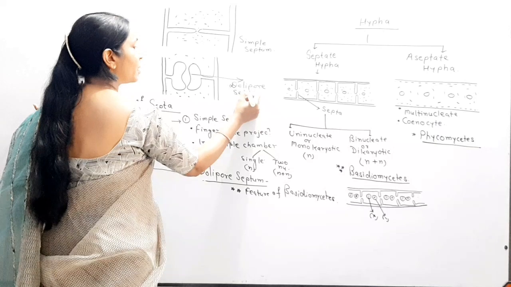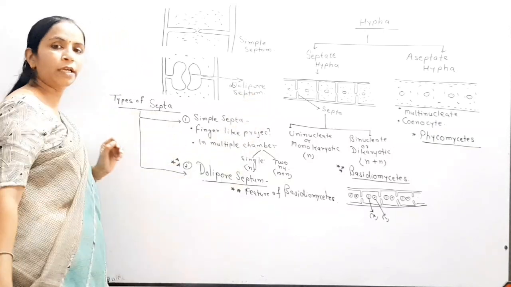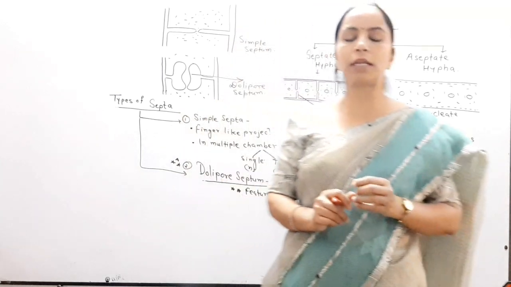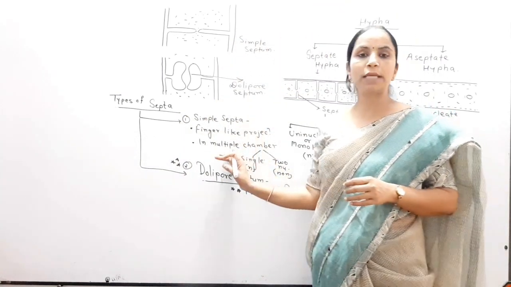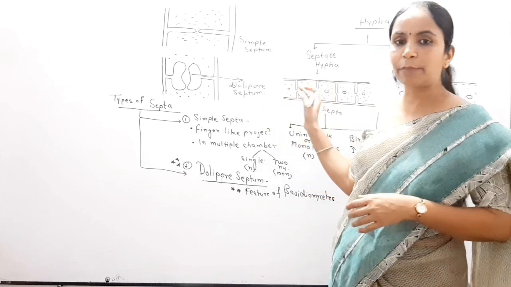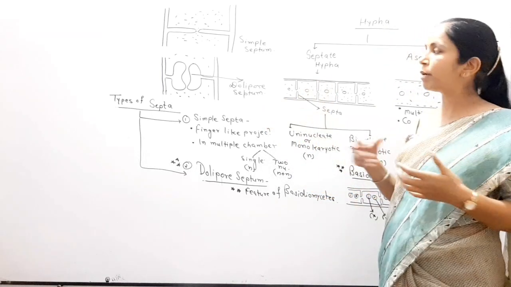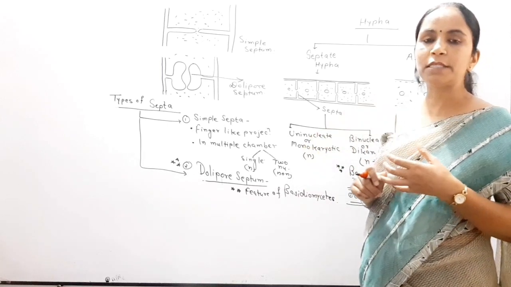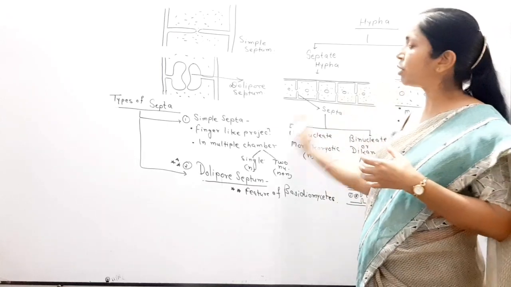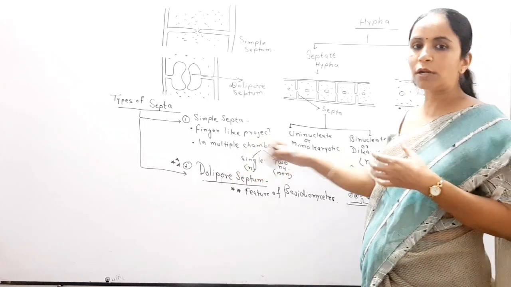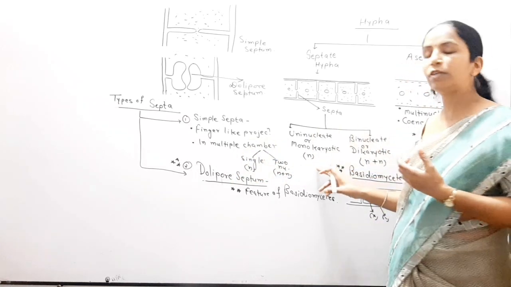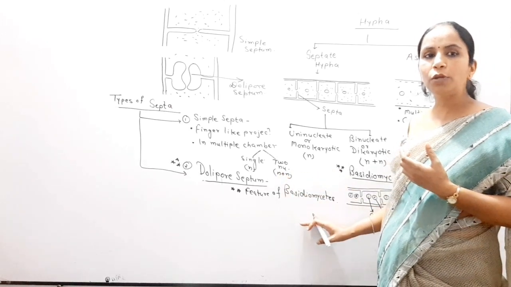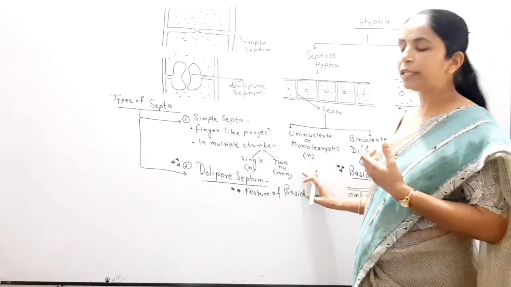तो ये पार्ट आप इतना याद रखिएगा फॉर द स्ट्रक्चर ऑफ फंजाई कि व्हाट इज सेप्टा, व्हाट इज माइसिलियम. क्लियर? कॉन्सेप्चुअली यू क्लियर रहिए कि व्हाट इज हाइफा, व्हाट इज माइसिलियम, व्हाट इज सेप्टेट, व्हाट इज एसेप्टेट. Because when we study about the classification of fungi, we classify the fungi on the basis of these terms. We do not use all these defining properties. Only we use in which class of fungi the hypha is septate or aseptate, binucleate or uninucleate. So for that purpose you remember all these structures.